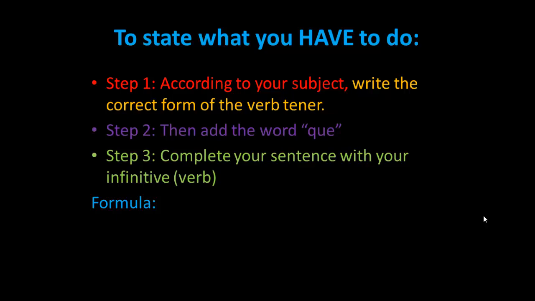So in order to come up with your statement, to say you have to do something, the first thing that you need to do is, according to your subject, who has to do it, you need to conjugate the verb tener to match the subject. For example, if I want to say I have to do something, I would say yo tengo. The second thing that I need to add to my sentence is the word que to signify that I have to do something. So yo tengo que. And then the third step is to complete your sentence with your infinitive or your unconjugated verb.